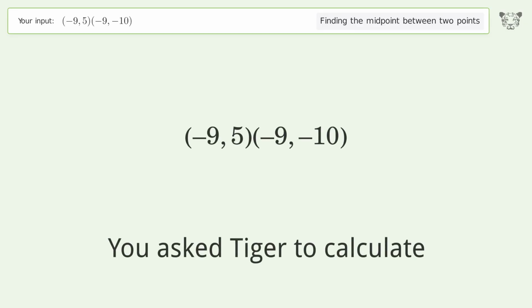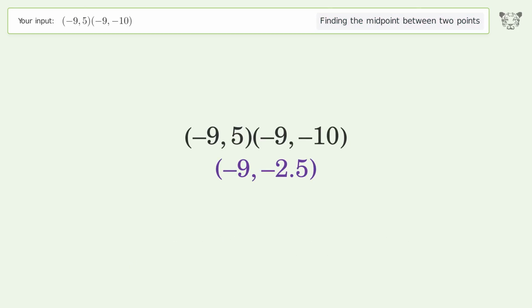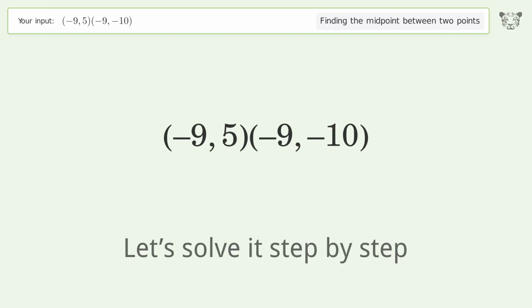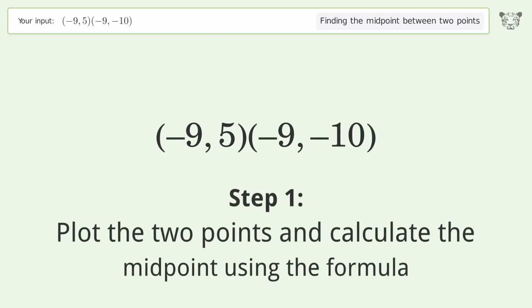You ask Tiger to calculate. This deals with finding the midpoint between 2 points. The midpoint between the 2 points is -9, -2.5. Let's solve it step by step. Plot the 2 points and calculate the midpoint using the formula.